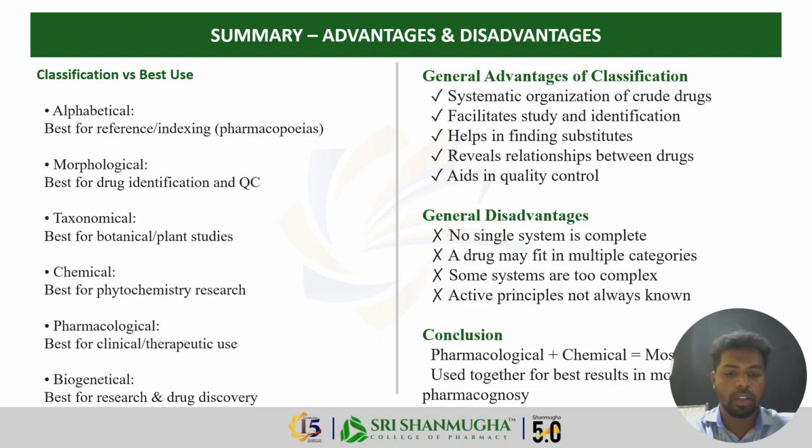Okay, the most important point I want you to remember is that no single classification system is perfect. Every system has its own limitations. A drug may contain multiple chemical groups, have multiple pharmacological actions, and belong to a complex plant family all at once. That is why in modern pharmacognosy we combine systems, particularly pharmacological and chemical, to get the most complete picture.